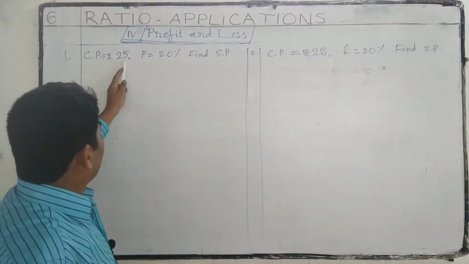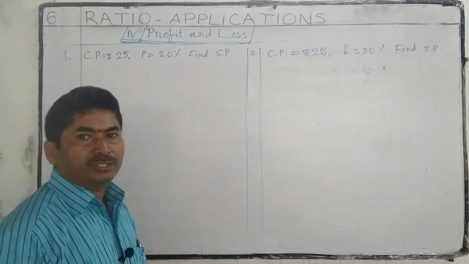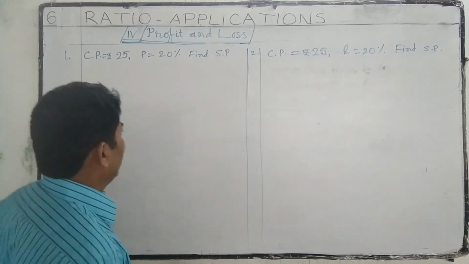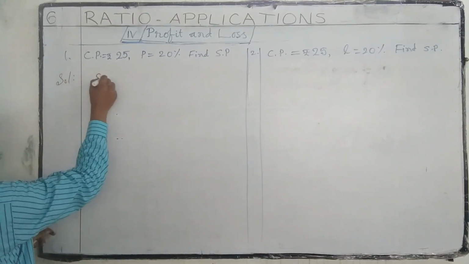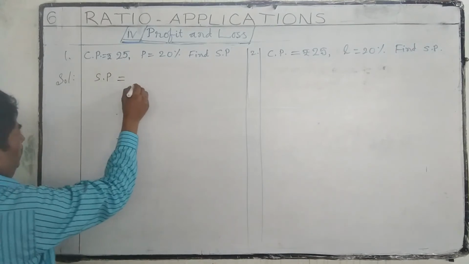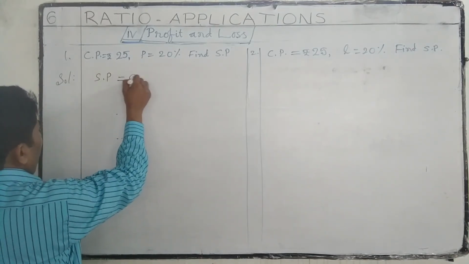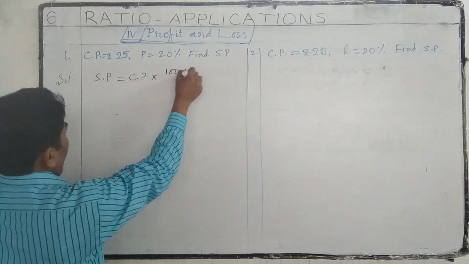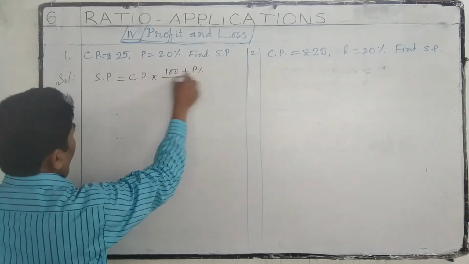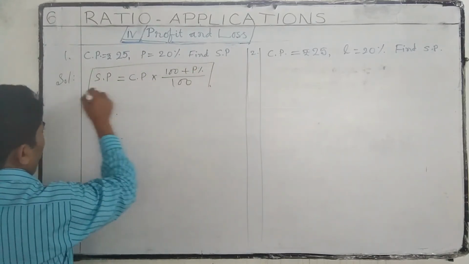Cost price is equal to 25 rupees. Profit 20%. Find selling price. To find selling price, here we have a formula. Selling price is equal to cost price into 100 plus profit percentage by 100. So this is the formula.